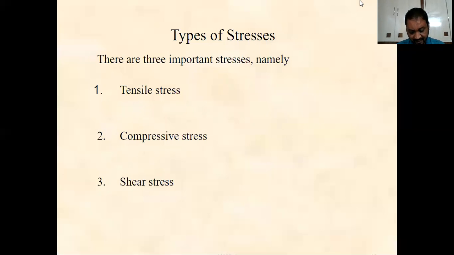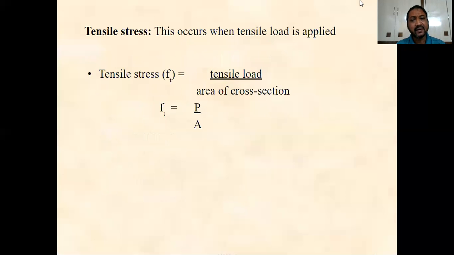Accordingly it will be tensile stress, compressive stress, and shear stress. The tensile stress will produce elongation, the compressive stress will produce contraction, and the shear stress will produce the shearing action.